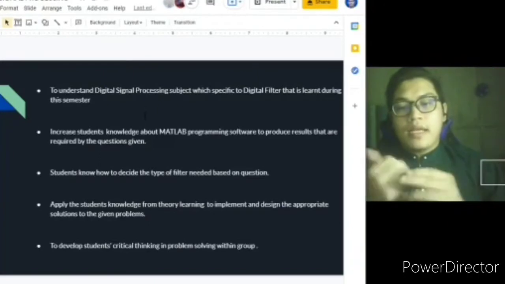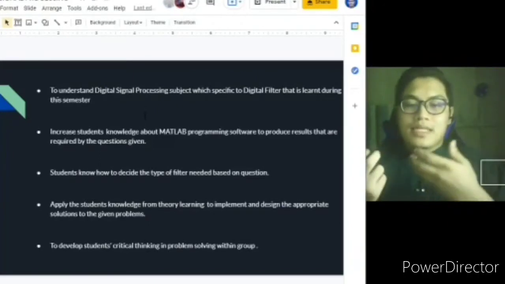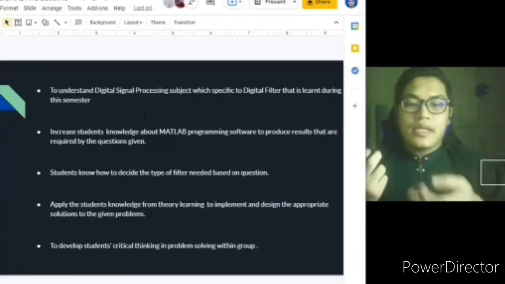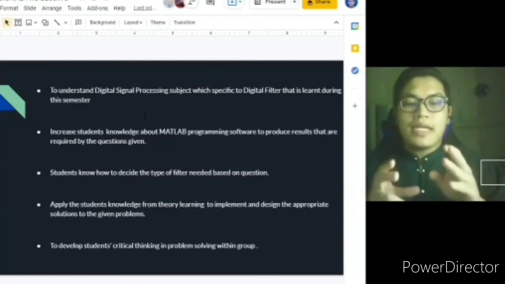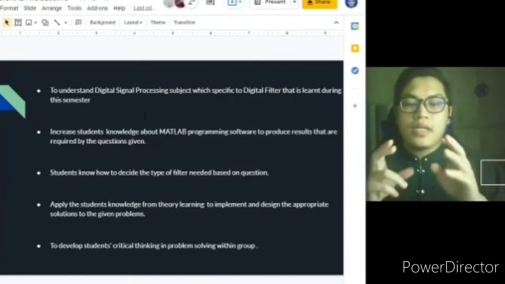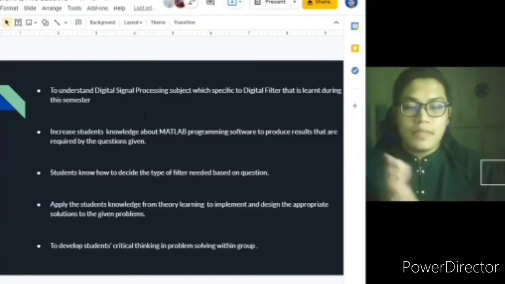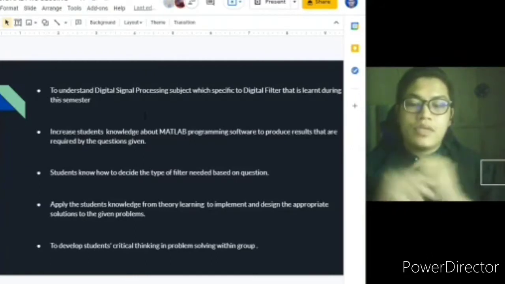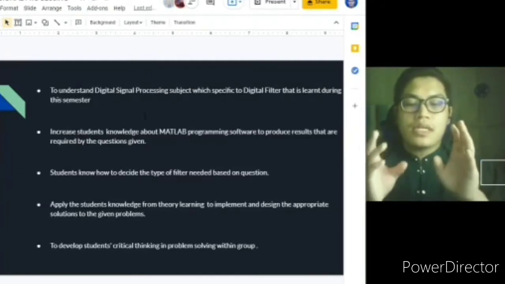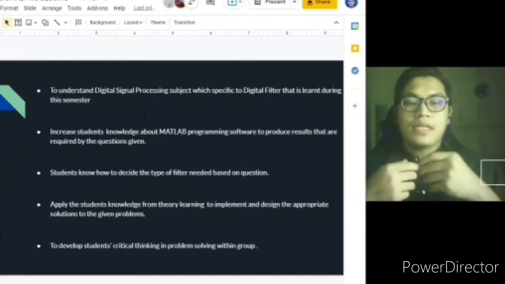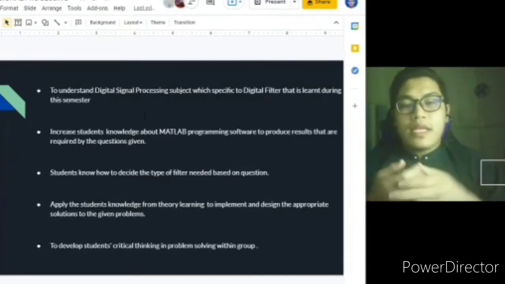After that, students can apply their theoretical learning to implement and design the appropriate solution to the given problems. At last, it is to develop student critical thinking in problem solving within their group.